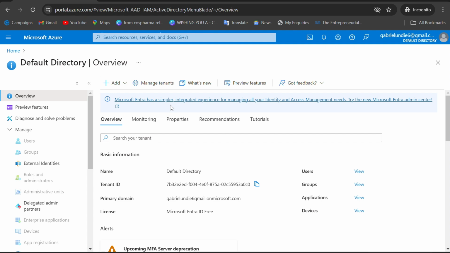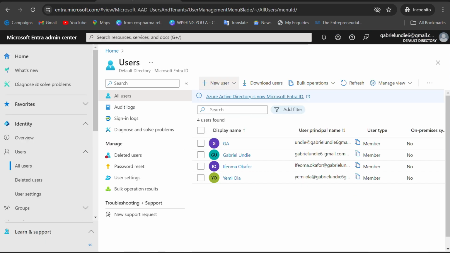So now I want to show you another thing. We have another site called entra.microsoft.com. Before, it was called admin.microsoft.com. This is the admin site where you can assign license to the users.